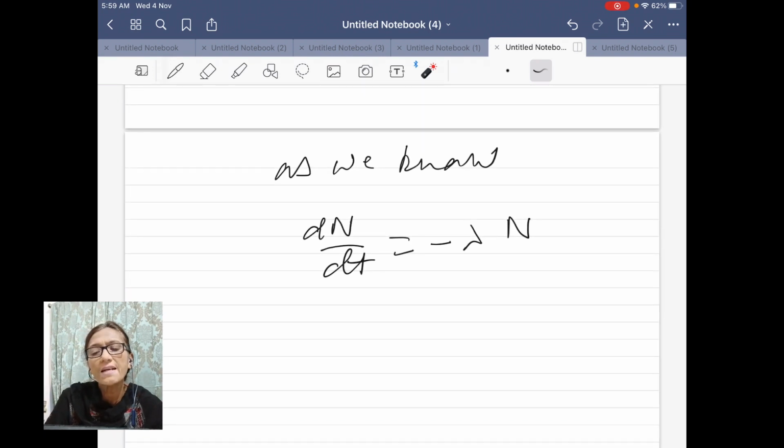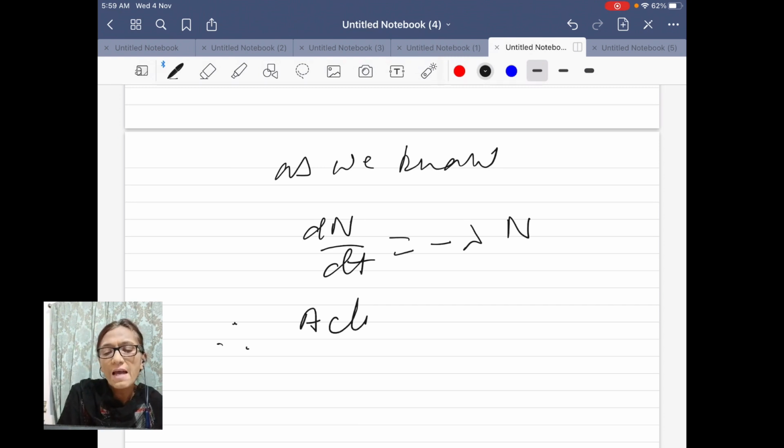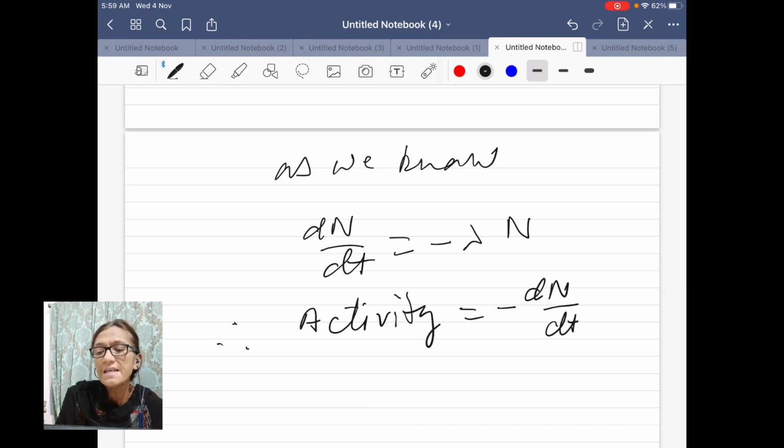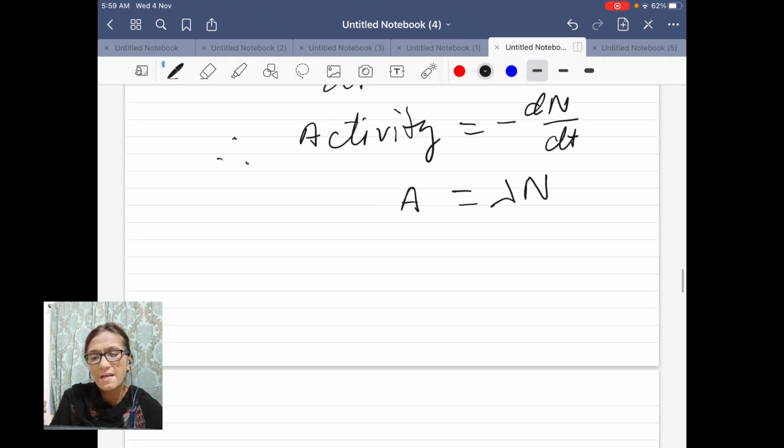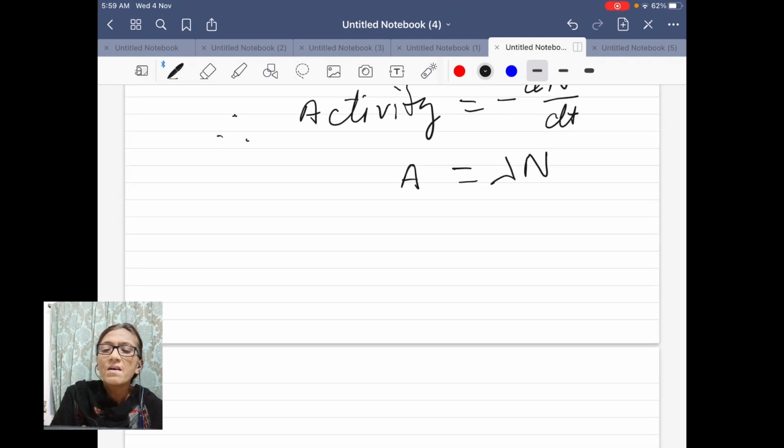But we know that dN upon dt is equal to minus lambda N, and therefore activity, which is equal to minus dN upon dt, becomes lambda N. Activity is lambda N. Now let us put the value of N, the number of active nuclei at time t.